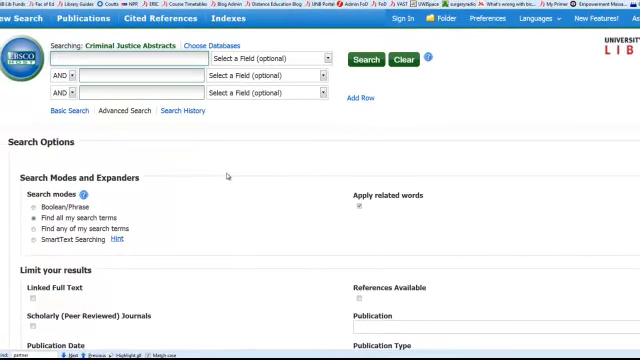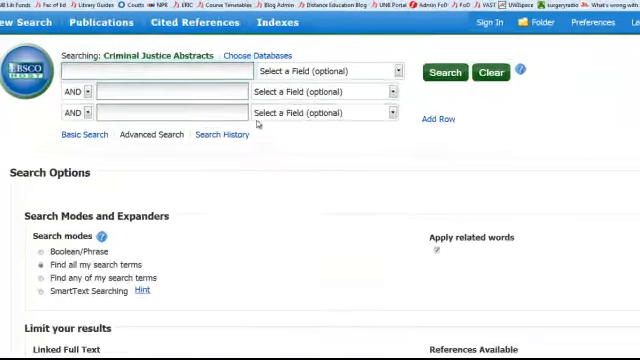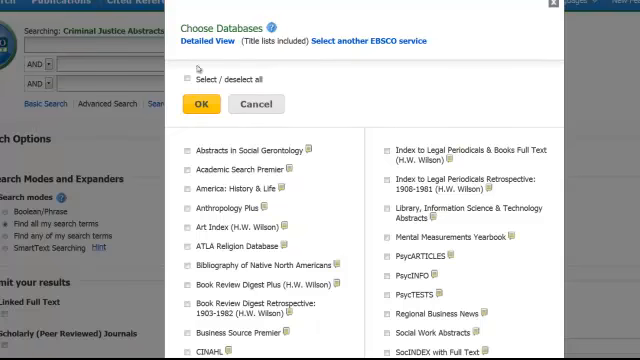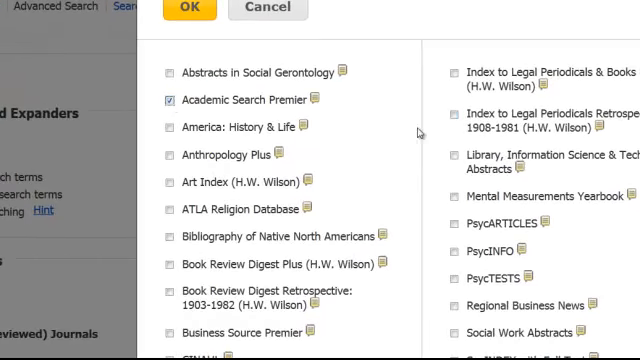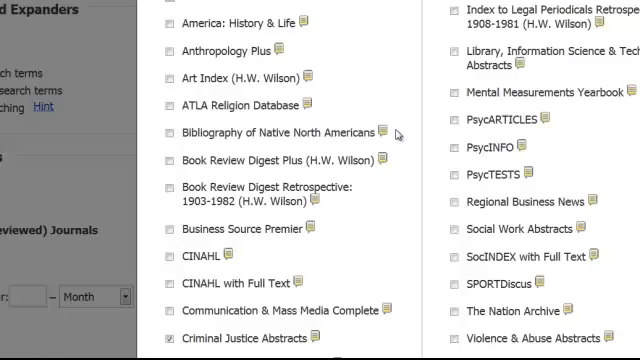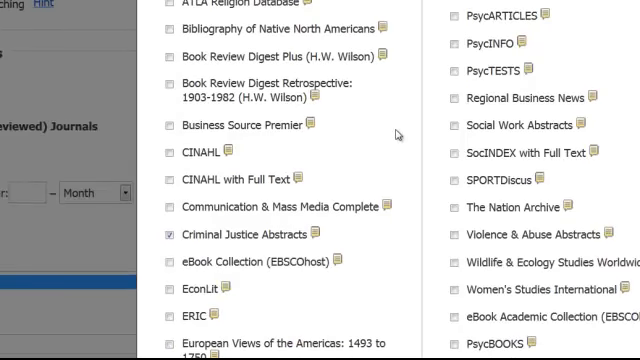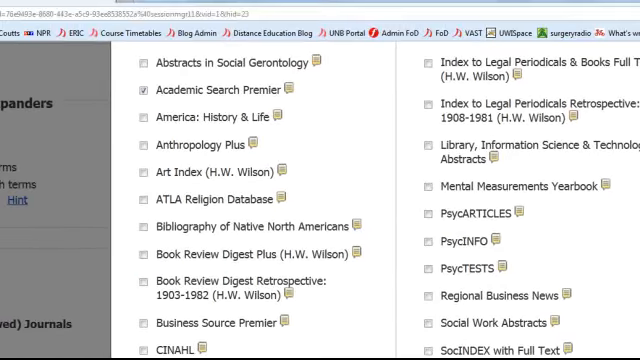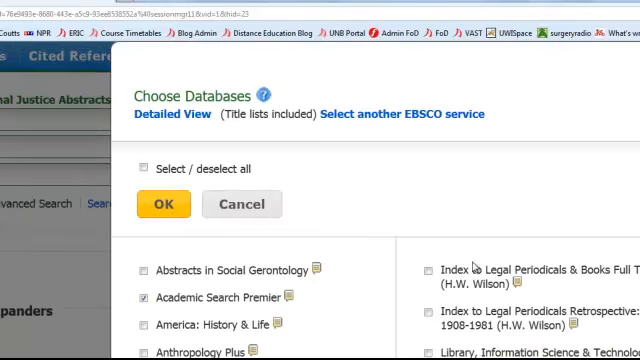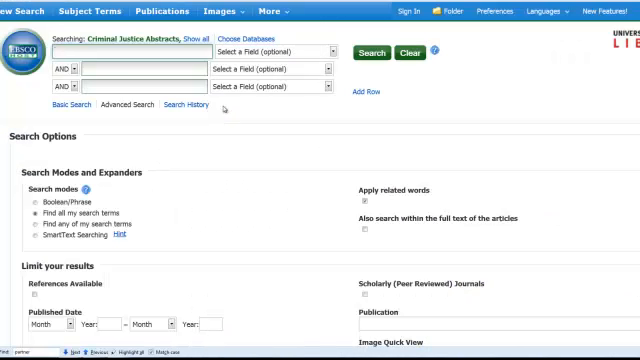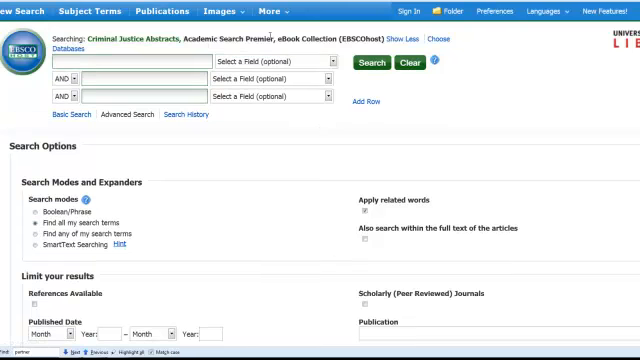I'm also going to pick a couple of other databases which could be of use, and I do that by clicking Choose Databases here. And I'm going to pick Academic Search Premier, which was also in our list on the previous page of related databases. And I'm also going to click on ebook collections, because this platform called EBSCO that we're on has a number of ebooks that could potentially be relevant. So I click OK, and we can see that we're searching now CJA, Academic Search Premier, and an ebook collection.